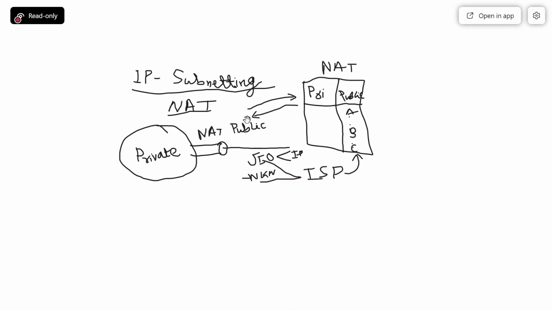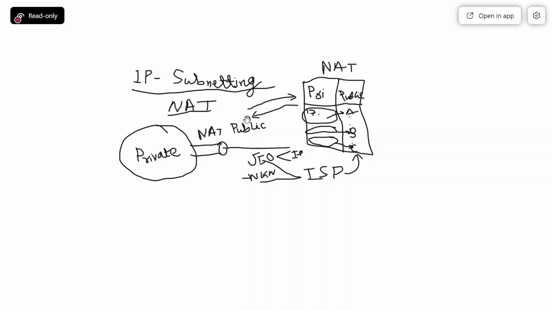In this case you may have different private addresses. You can also make a static distribution, like people belonging to the staff quarter may make use of public address A, people belonging to the administrative building may use B, and people in F block, or the mechanical or civil engineering department, may use public address C. This way we can do the fixing, which is known as static.